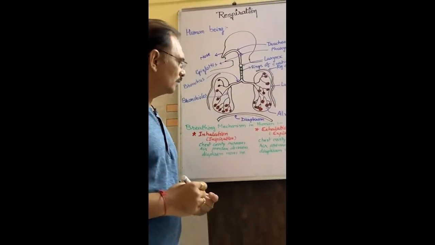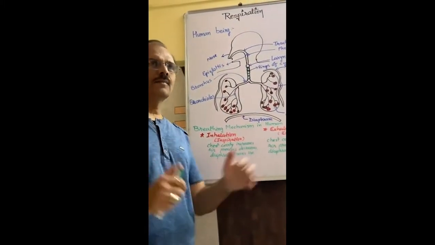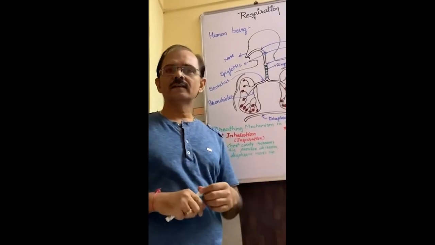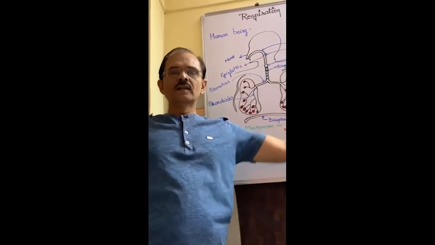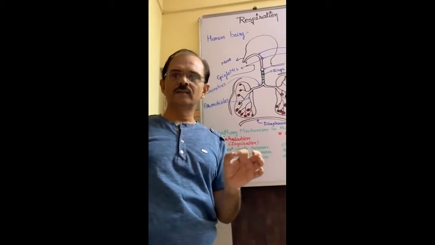To explain the meaning of this, as for example we can explain it. Suppose in this room there is 1,000 cubic centimeter of air. If you expand the room, then the amount of air remains the same, that is 1,000 cubic centimeter.